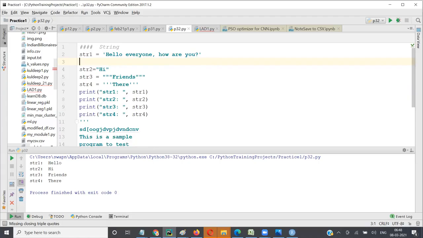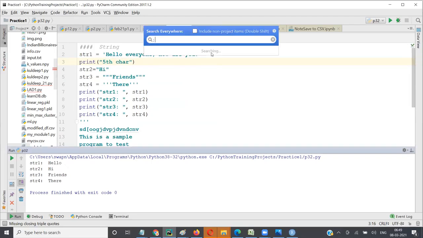Slicing means you have the full text, you don't want the full text, you want a sample of it. So we call it slicing. We'll start with a simple one: let's say I want the fifth character. Now, what is fifth?